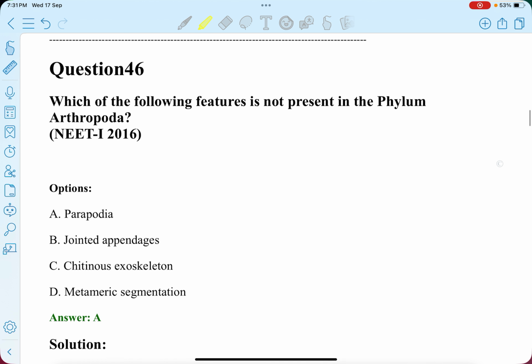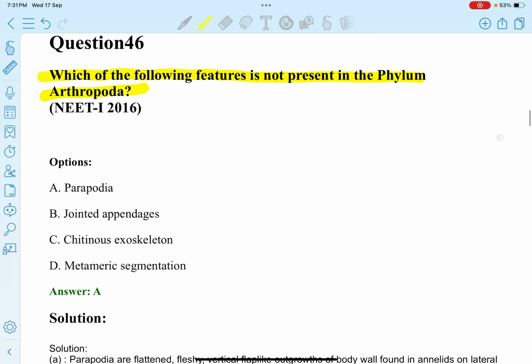Next question. Which of the following features is not present in phylum Arthropoda? Option A, parapodia. B, jointed appendages. C, chitinous exoskeleton. D, metameric segmentation. So, parapodia is not present in phylum Arthropoda.